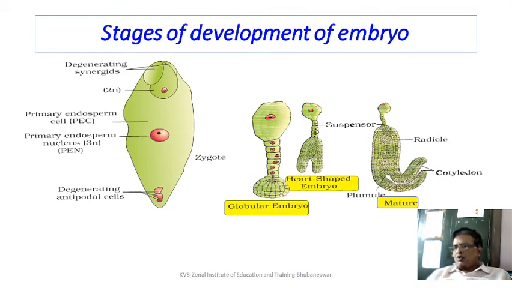Between the 2 cotyledons, you can find that there is one plumule and there is a radicle at the end. So this is where there is presence of an embryo. The 2 cotyledons with the plumule will develop into the shoot, the radicle will develop into the root, and in between the embryo is there. This is regarded as a mature embryo.